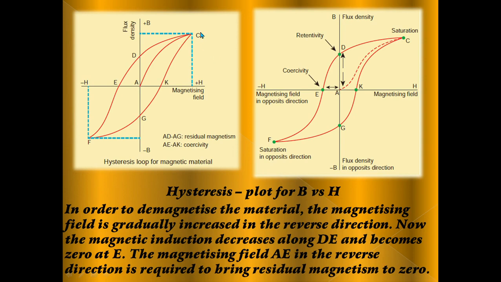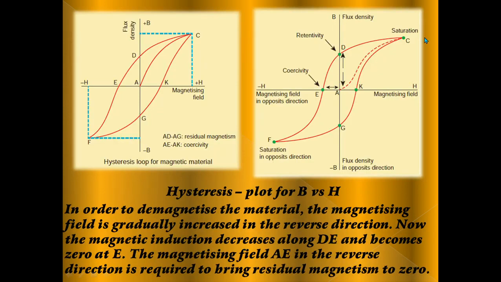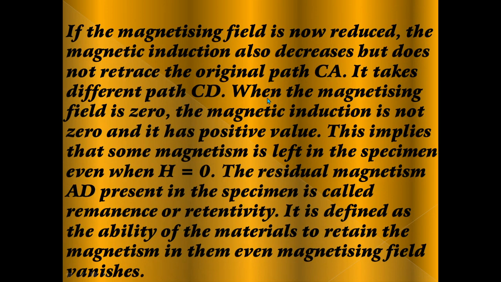It does not retrace the original path CA. It takes a different path CD. See this different path CD. When the magnetizing field is 0, the magnetic induction is not 0 and it has a positive value.